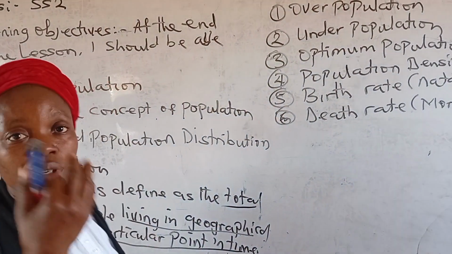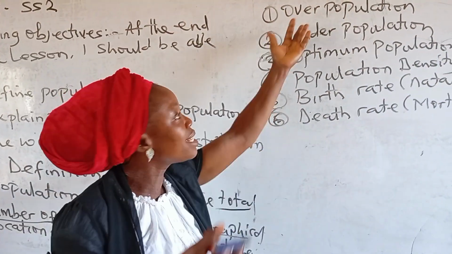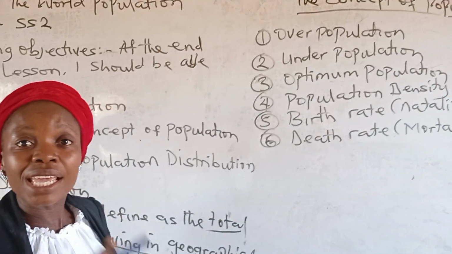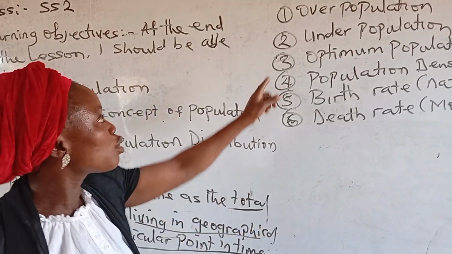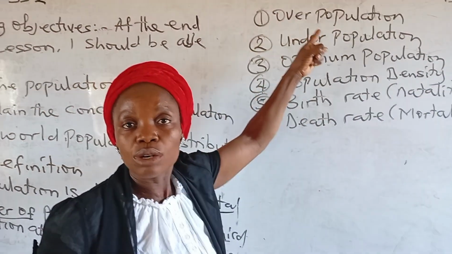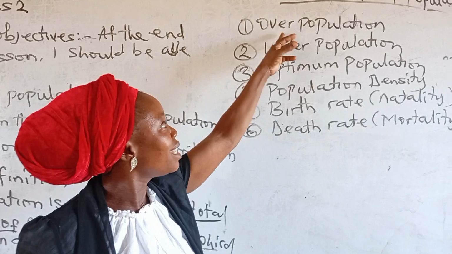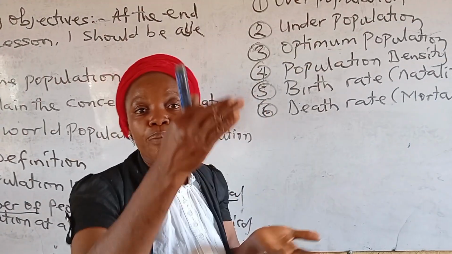It can lead to increase in crime rates too. There will be increase in social vices like theft and other things. So if the population is growing and the resources are not growing at the same rate, it can cause problems in the region.